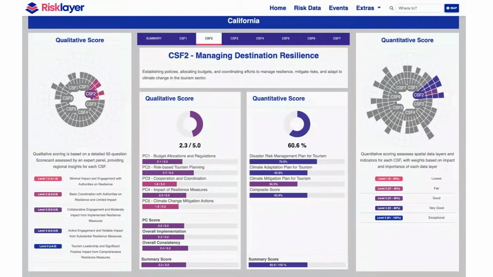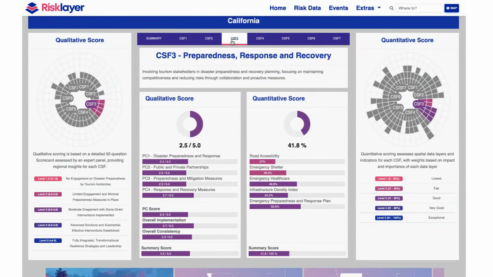CSF3, Preparedness, Response and Recovery. The quantitative data tracks data layers such as emergency shelter capacity, accessibility of critical infrastructure, and road networks. While the qualitative data measures tourism involvement in areas such as disaster preparedness, public-private partnerships, and response planning.